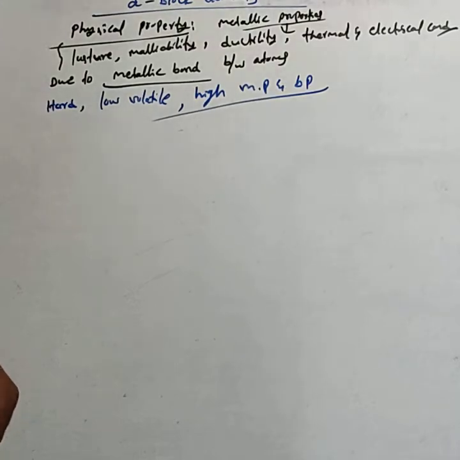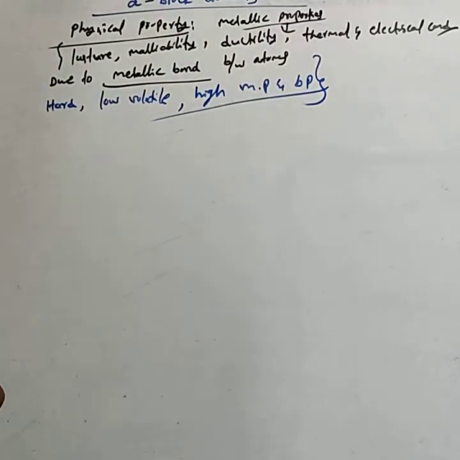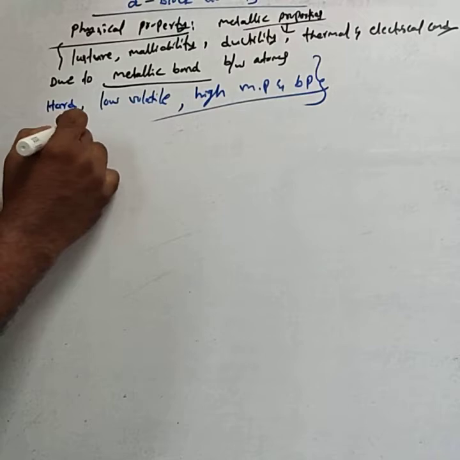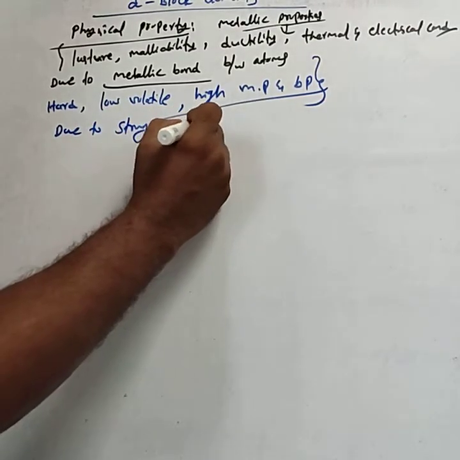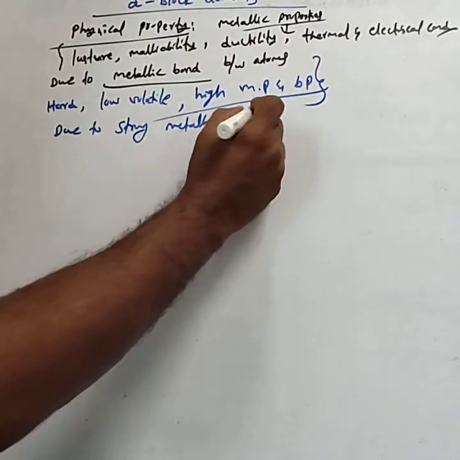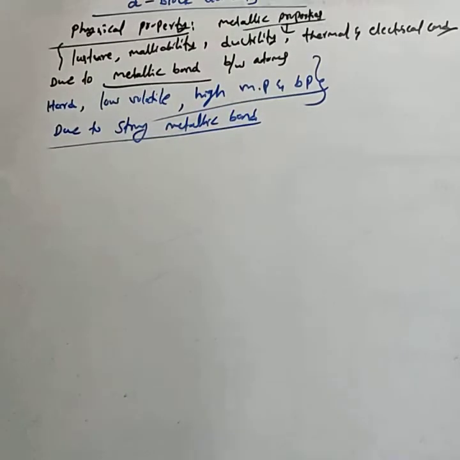Why do they show very high melting and boiling points? Due to strong metallic bond. All these reasons are important for the competitive exam also.